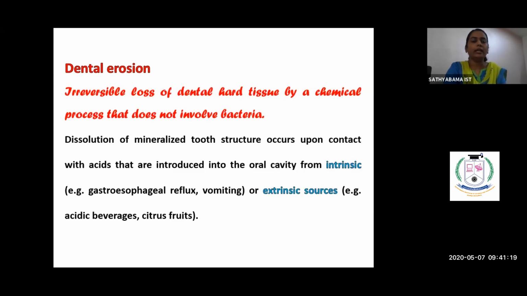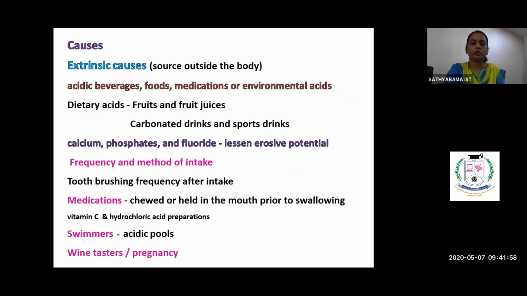Erosion is a chemical process where there is dissolution of the mineralized tooth structure, and as I told, it could be due to intrinsic or extrinsic factors. The intrinsic factors are gastroesophageal reflux and frequent vomiting. People with anorexia nervosa and bulimia tend to develop this sort of dental erosion. Next is the extrinsic source. This could be acidic beverages or citrus fruits. The high acidic content in these things could result in erosion.